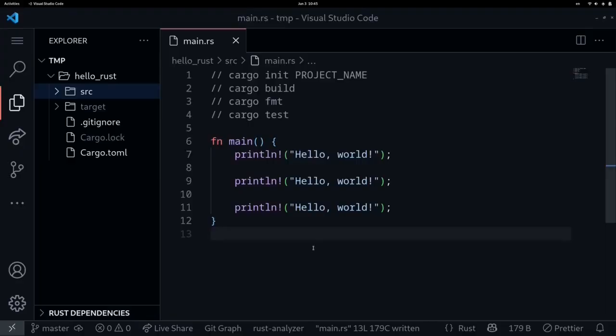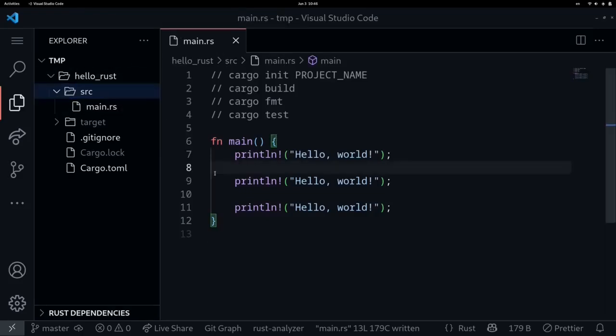In the previous video, we set up a simple Rust project using Cargo. It has a single file called main.rs inside the source. Inside here, it has a single function called main, which will print hello world 3 times. There's 2 things that I want to do in this video. First, I want to explain some of the components inside this file. The main function and the function called println with an exclamation mark.